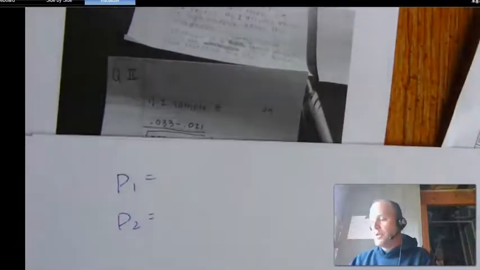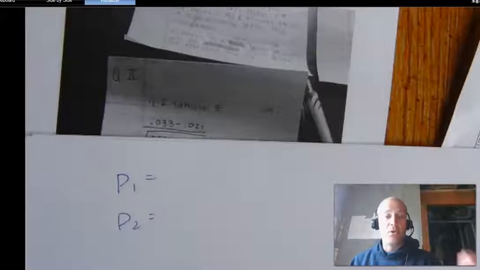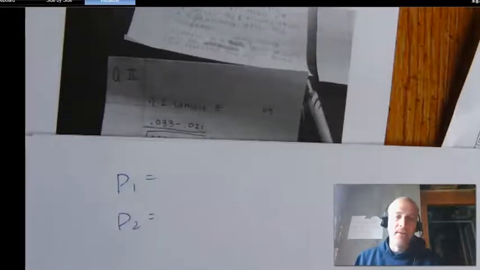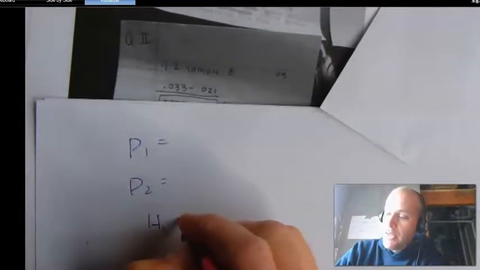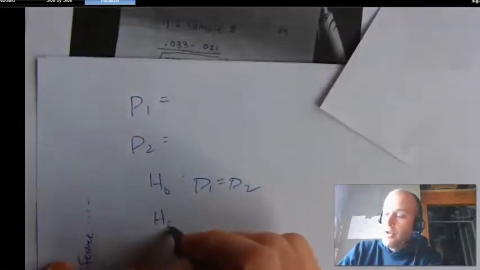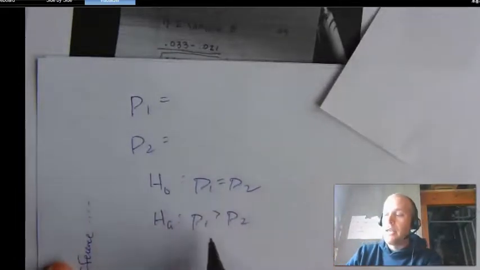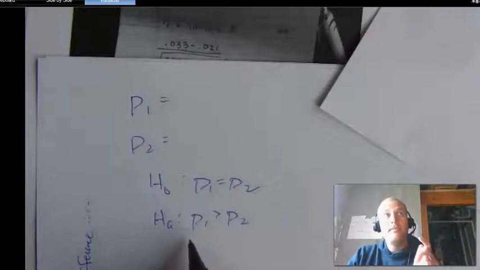And I think this is the French problem. So P1 is going to be the proportion of people who survive from CPR. P2 will be the proportion of people who survive from the other life-saving device. And then our null hypothesis is going to look like this: we think that there is no difference, that P1 is equal to P2. And then the alternative is we think that the second proportion is more than the first. We think that the one life-saving device is better than the other one.